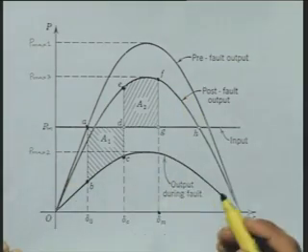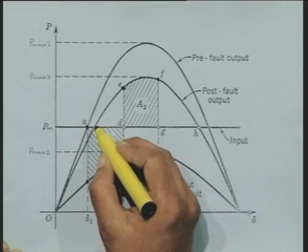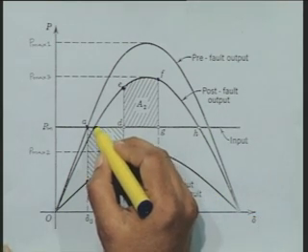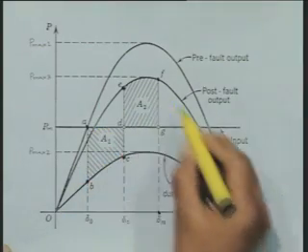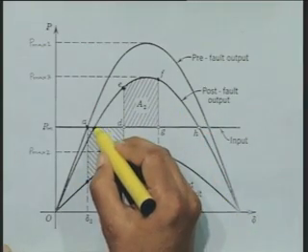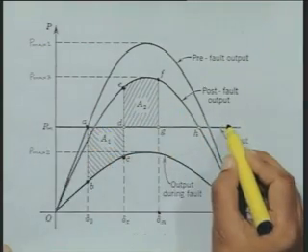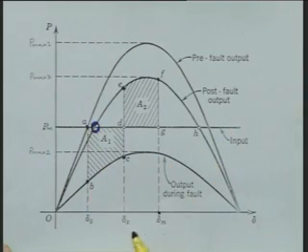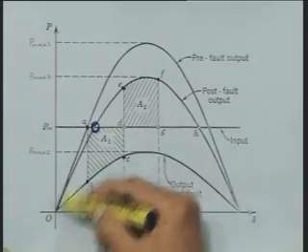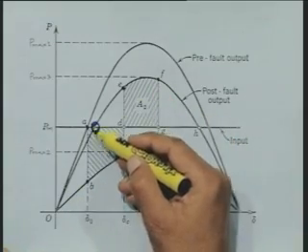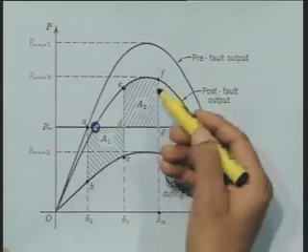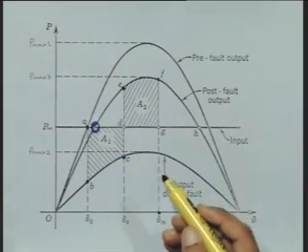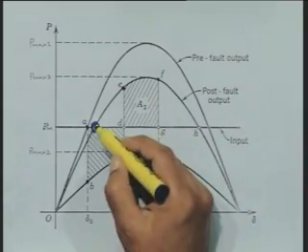Now, the new stable operating point is where the post fault power angle characteristic intersects the mechanical input line. That is, in this diagram, this is the new stable operating point. Therefore, the rotor is going to swing around this point, oscillate around this point, and because it has some damping, it will settle to this new condition.